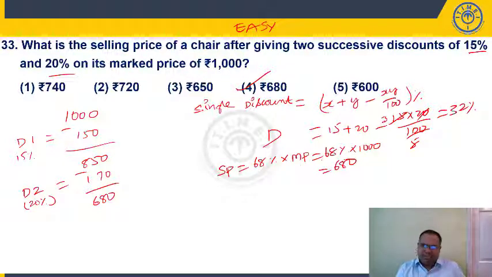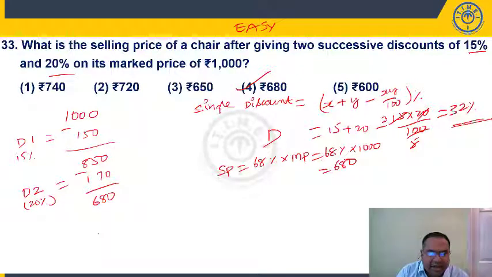This is the successive percentage formula, but we'll use a minus sign here, right? Because discount 1, discount 2. So net discount is given by X plus Y minus XY by 100. I am giving a discount of 32% means I am selling it, I told you, right? So 100 minus 32, we are selling at 68% of market price. 68% of 1000 should be 680.